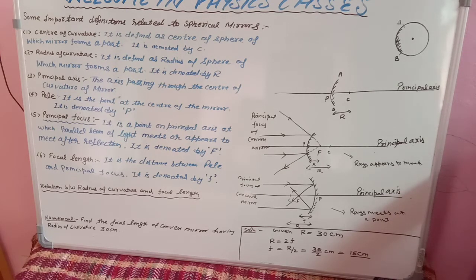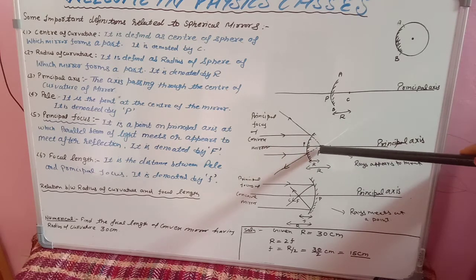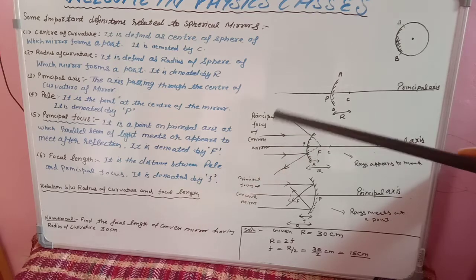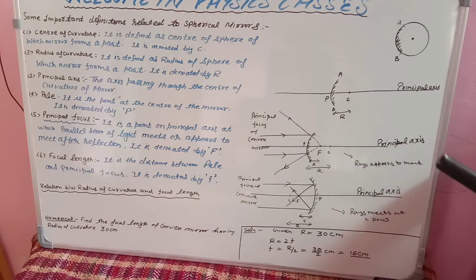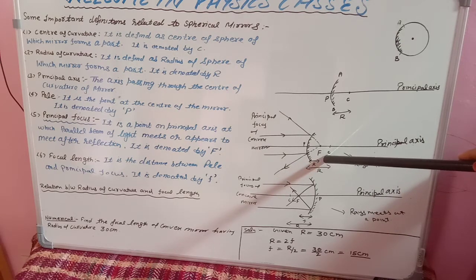पीछे की तरफ को बढ़ा रहे हैं. Okay, so this I am producing in backward direction. So they are meeting at a point. आगे की तरफ नहीं मीट कर रही थी, जब हमने पीछे की तरफ उनको हटाया, they are meeting at a point. Okay, and that point is known as capital F, means principal focus.